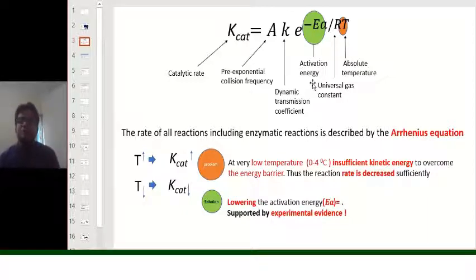Now, when you decrease the activation energy, the k cat can be maintained at a high rate. That means a high turnover number can be maintained in an enzyme if it can decrease the activation energy of the reaction compared to its mesophilic counterpart, despite the cold temperature.